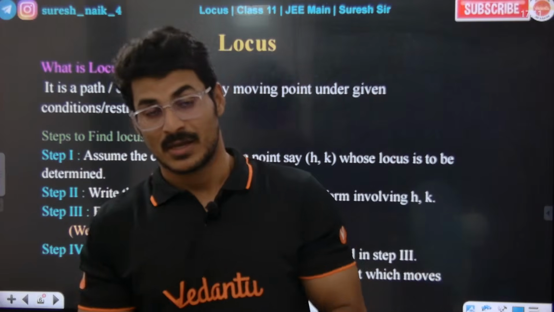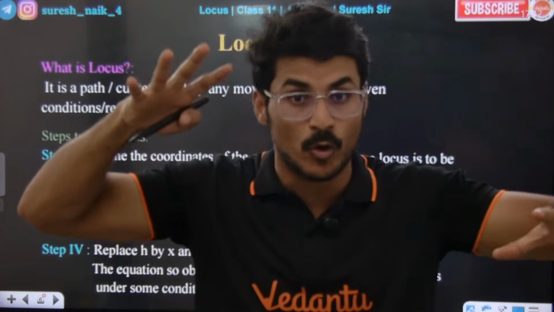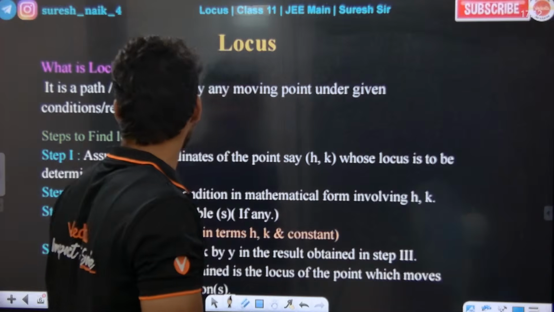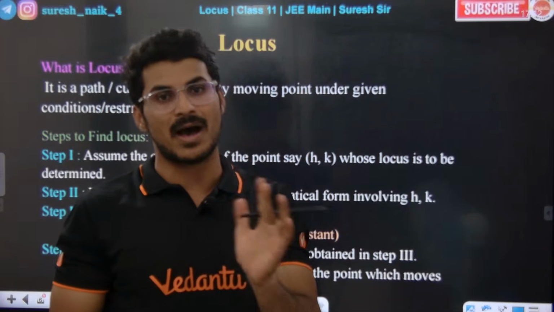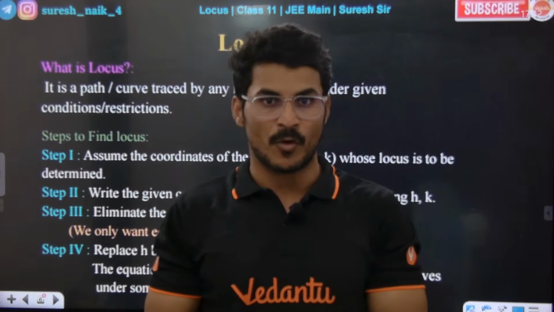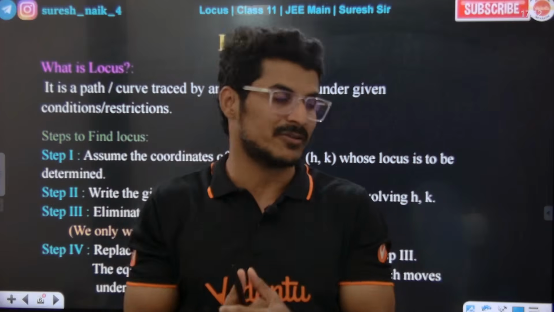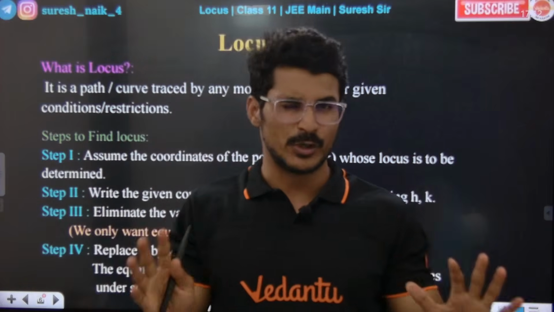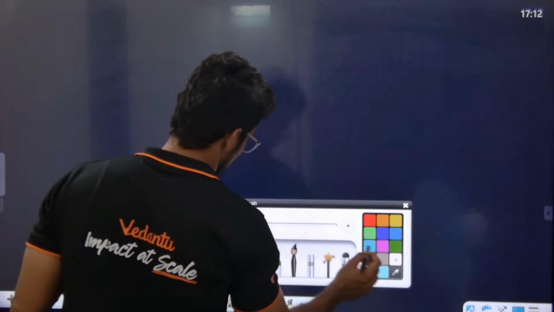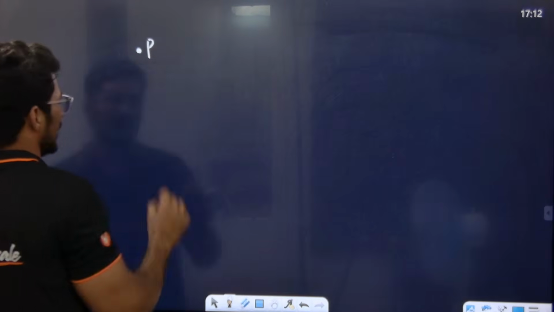Sir, firstly let me understand what exactly the locus is all about. Locus is nothing but a moving point basically. If you trace the path of a moving point, that traced path will be called as what? Locus. Sir, I didn't understand. Look at the board, I'll make you understand in very simple language. For example, there is a point here.